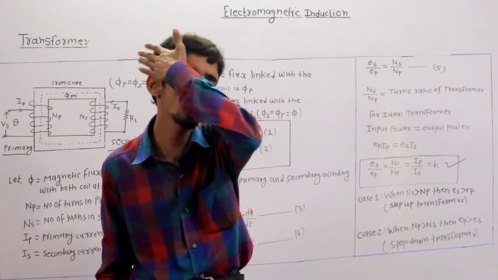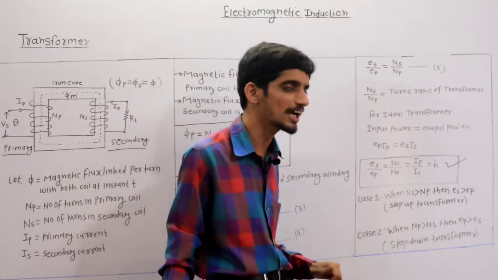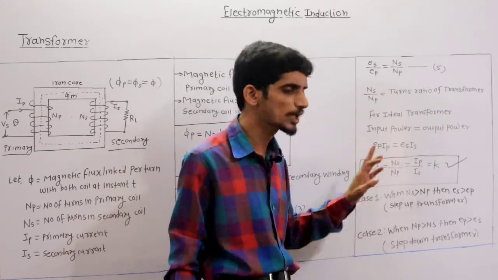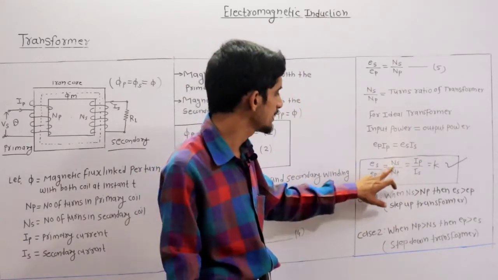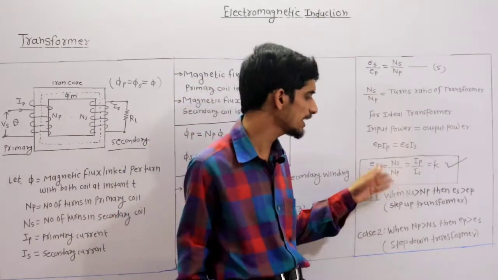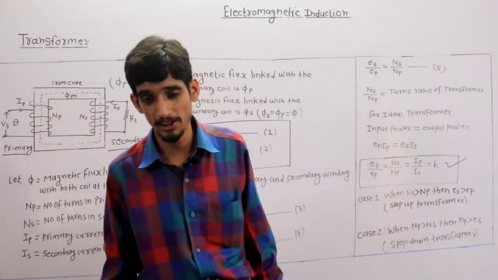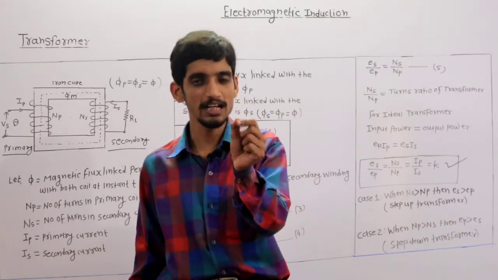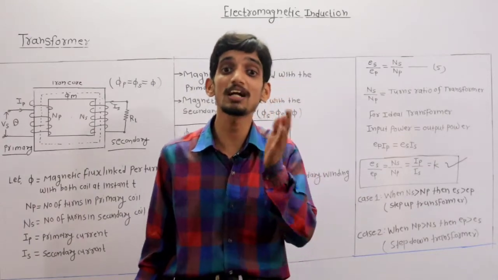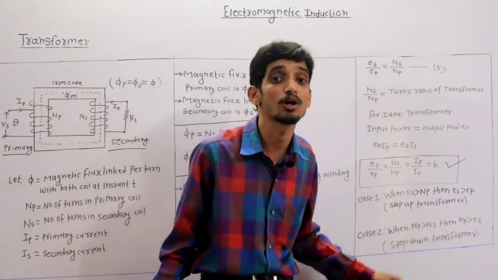So in the numericals you have been provided with either secondary EMF, primary EMF, or primary current, and you have to calculate the secondary current. If primary turns are provided, you have to calculate secondary turns. Likewise, any quantity can be calculated from this transformation ratio, provided that the transformer is ideal. If the transformer is not ideal, you cannot directly apply this formula.